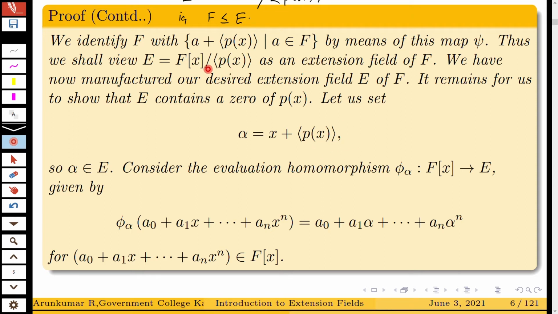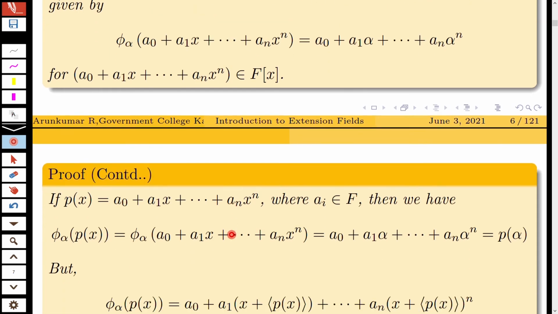Now consider the evaluation homomorphism phi alpha from F[x] to E, given by phi alpha of a0 plus a1x plus etc. plus an x raised to n is equal to a0 plus a1 alpha plus etc. plus an alpha raised to n, for a0 plus a1x plus etc. plus an x raised to n belonging to F[x]. You know the evaluation homomorphism is defined like this, and you let p(x) be equal to a0 plus a1x plus etc. plus an x raised to n, where ai belongs to F.